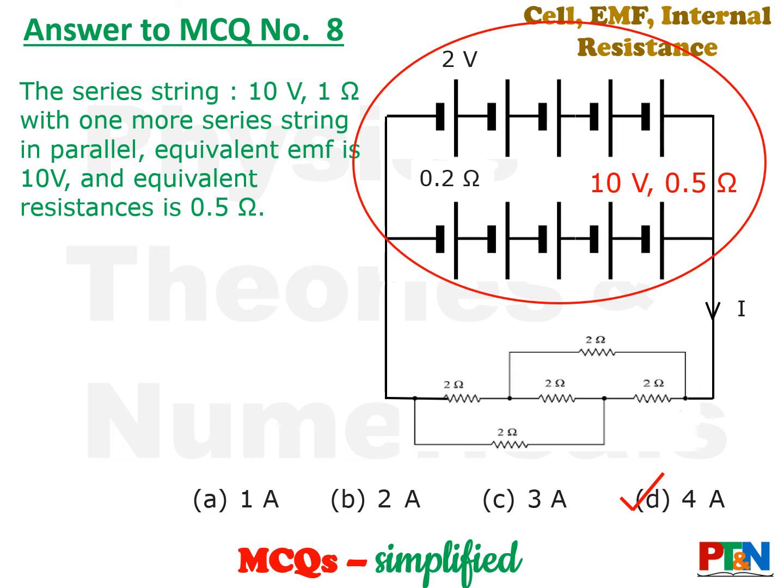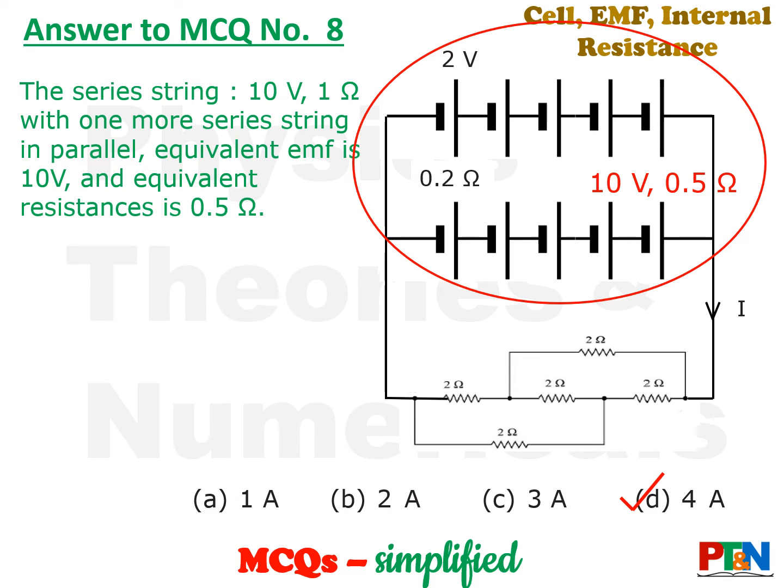So one series string is 10 volt and 1 ohm. Now two such strings in parallel, that means their equivalent voltage remains 10 volt, and resistance becomes half, it becomes 0.5. So for the mixed group, it is a single cell of 10 volt and 0.5 ohm.